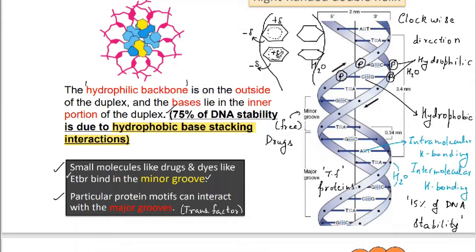So because of the interaction of these charges with regard to each other, the DNA assumes a greater stability, and such stability is commonly referred to as hydrophobic base stacking interaction, because one strand of the DNA has certain nitrogenous bases, and these nitrogenous bases have the ability to stack over one another. So such type of interaction is commonly referred to as hydrophobic base stacking interaction.